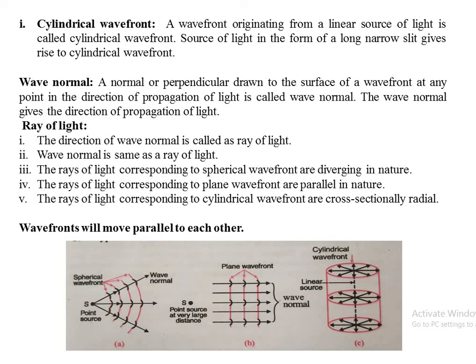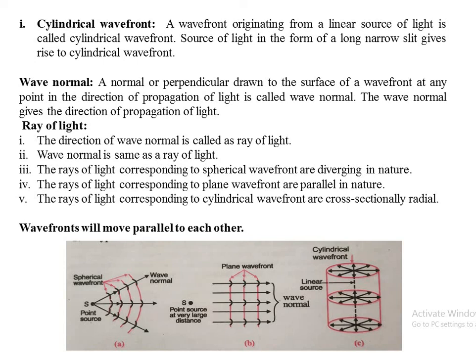Observe figure C. While observing figures A, B and C, we came across one more term which we call wave normal. As you have observed, wave normals were shown by directed arrows in all three figures A, B and C. A normal or perpendicular drawn to the surface of the wavefront at any point in the direction of propagation of light is called wave normal.